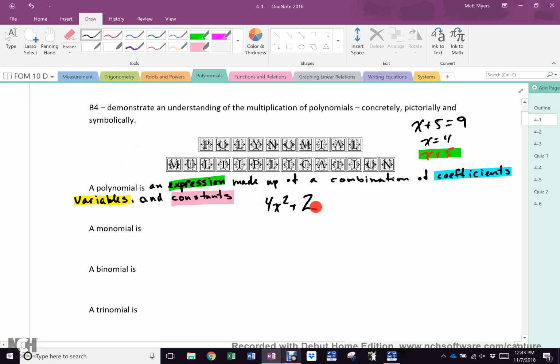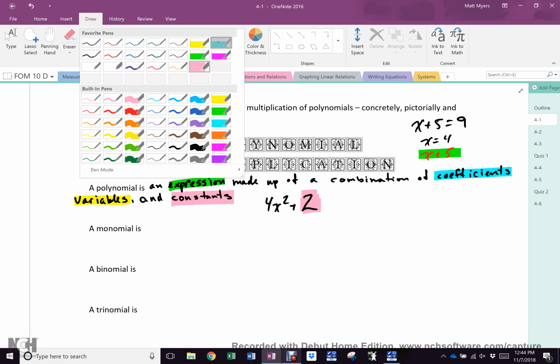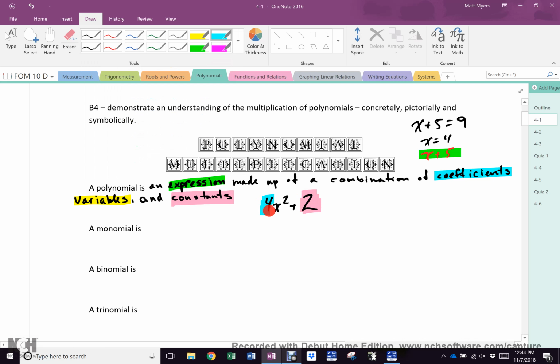Everybody cool? Now, where is the constant? The 2. Because it is always 2. Where is the coefficient? 4. 4 is a number like 2, but it's not going to have a final value of 4, is it? Because whatever x is going to change what that 4 will become, yes? And x is the variable. Okay? That makes a polynomial.